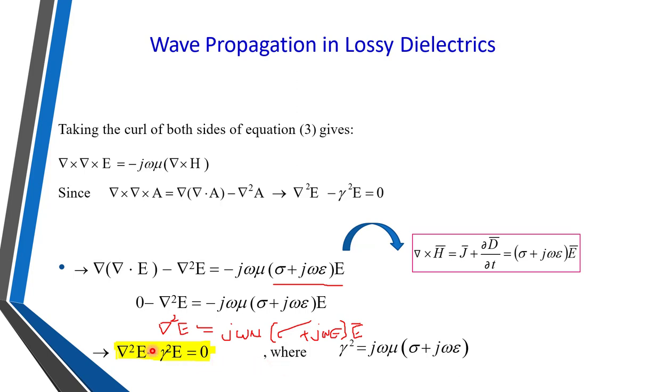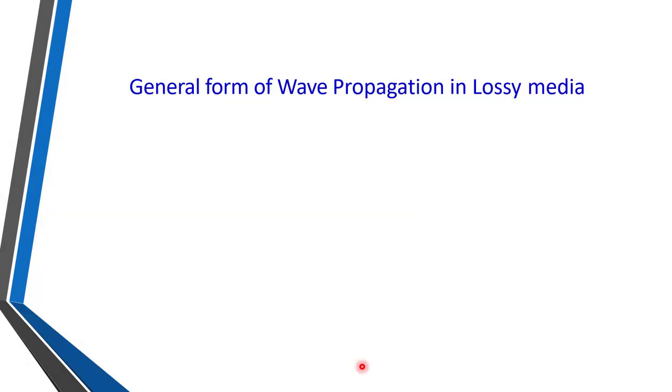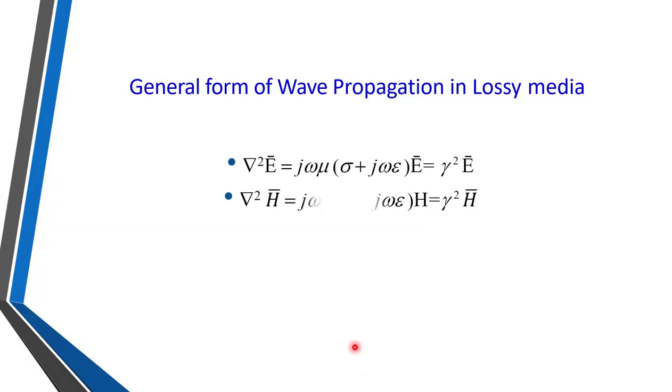Where gamma square is equal to this whole bracket. That is, gamma square is equal to j omega mu in bracket sigma plus j omega epsilon. Now we call this whole term gamma, and gamma is a complex number because there is a j term.